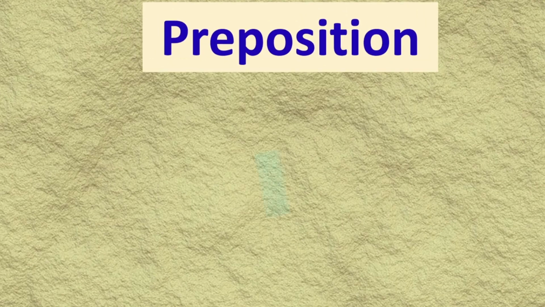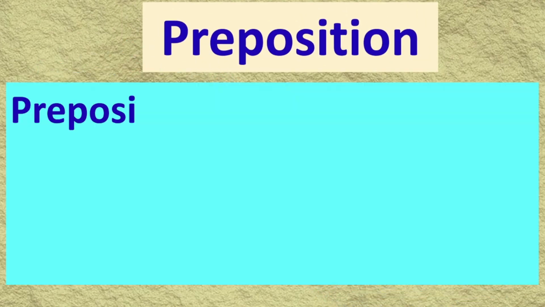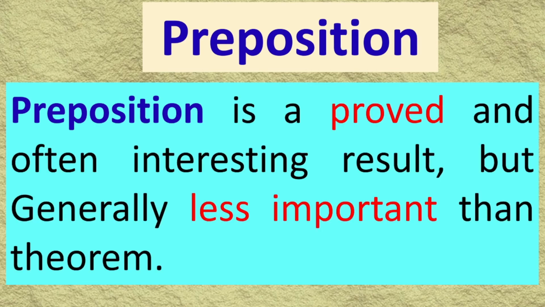Now proposition, there are 48 propositions. A proposition is a proved and often interesting result, but generally less important than a theorem. Nowadays you can look there and also prove them in your class. There are many theorems, theorem 1, theorem 2, like this.